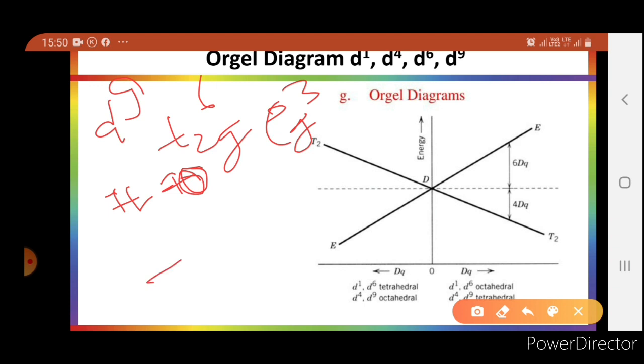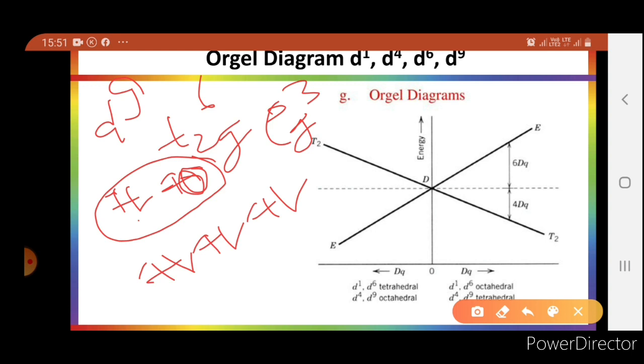This hole will transit from eg to t2g. So there will be Eg ground state. So for d9 configuration, the ground state will be Eg and the excited state will be T2g in the octahedral case.